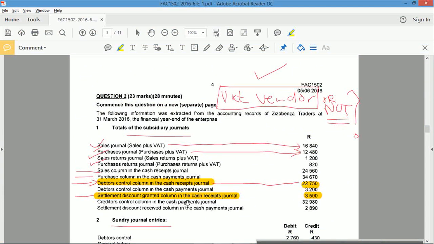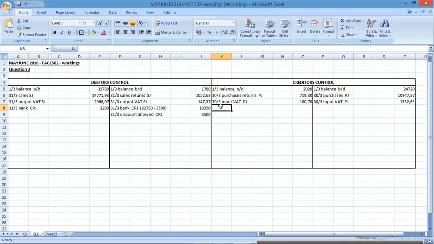Right, creditors control column in the cash payments journal. That means I've paid my creditors and I've also got discount received here. Okay, so again, the one amount, 2980, minus the discount gives you the net amount that you actually pay. And then you'll have the discount. Discount received, CPJ. The discount that I received, 2890.